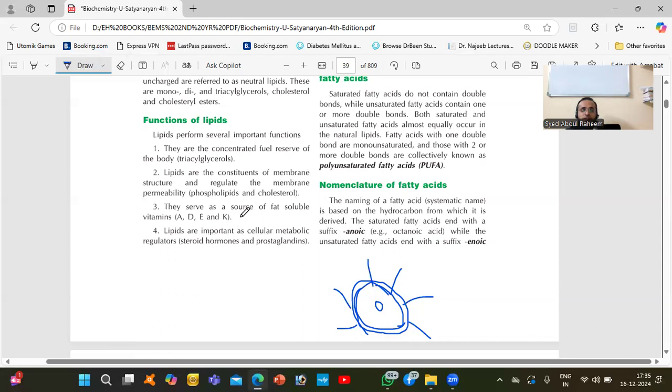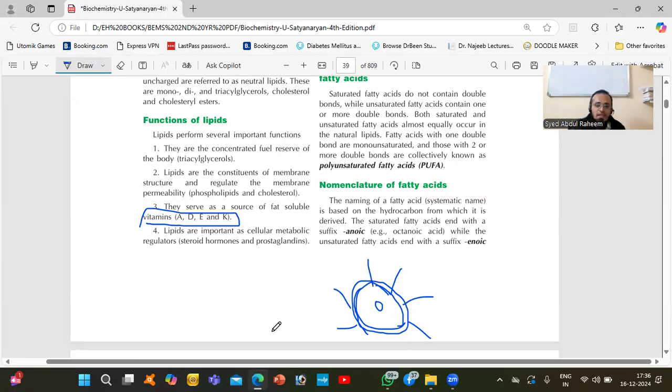Lipids serve as a source of fat soluble vitamins. Lipids are important for vitamins A, D, E, and K, because if you don't have a proper amount of lipid, they cannot be absorbed, they cannot dissolve. They will dissolve in the fat only. That's the reason some nutrients are fat soluble, some are water soluble.